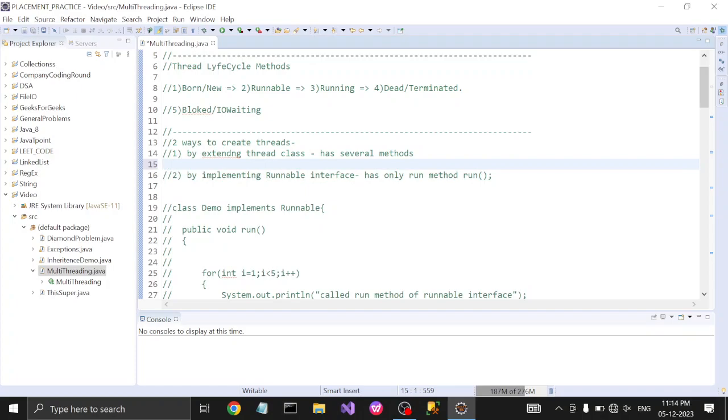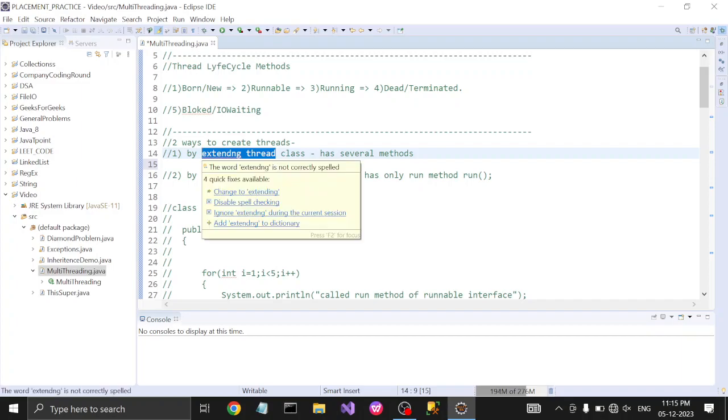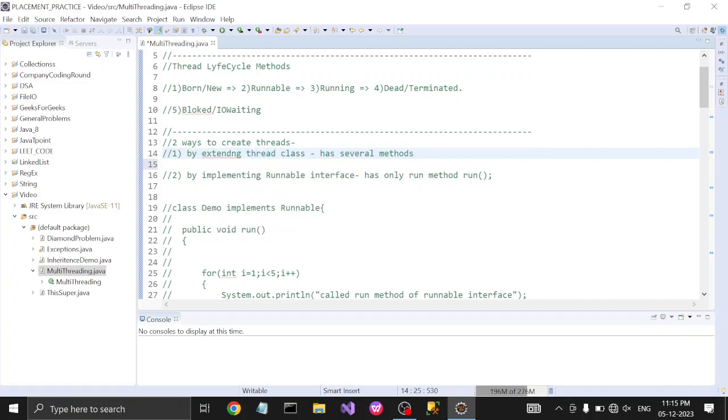So I'll show you how we create threads by both ways. If we have the option of extending the Thread class, then why do we need to go for the Runnable interface to implement a thread?